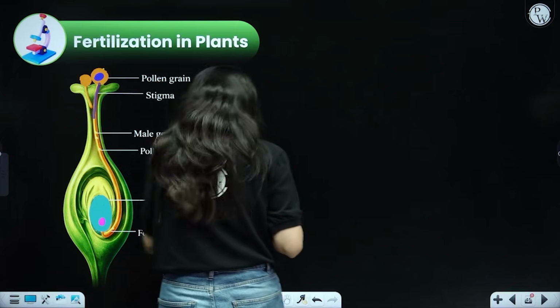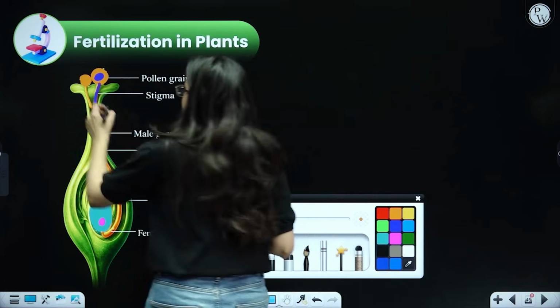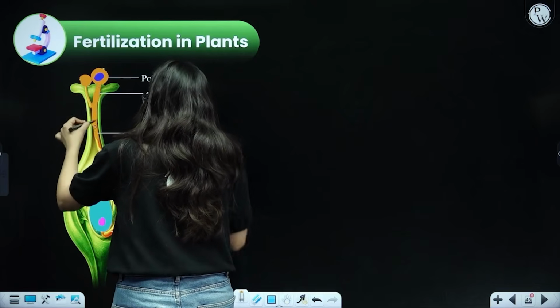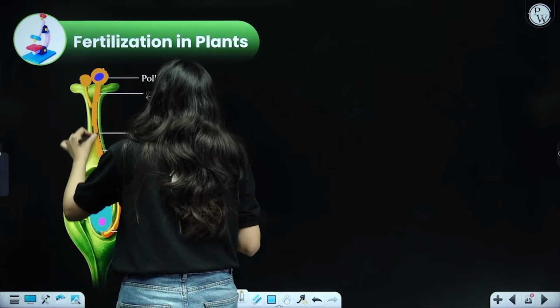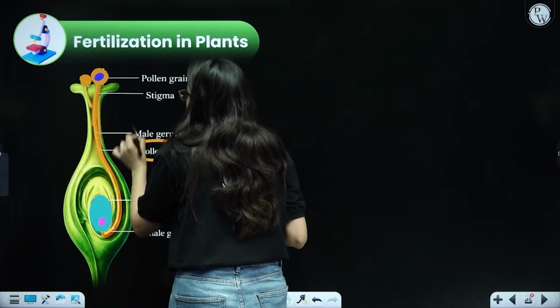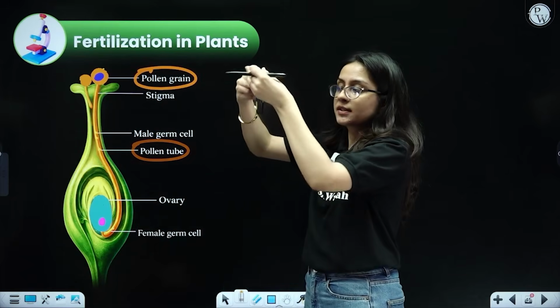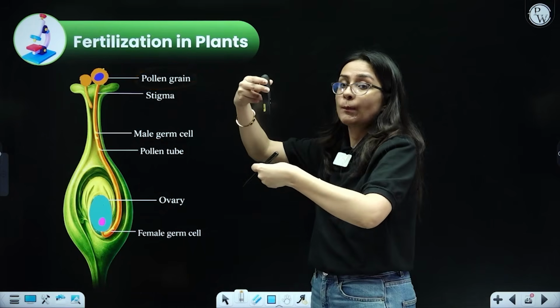Do you see? Just change the color. This is the tube that is coming out from the pollen grain. This is a pollen tube. Why is it called the pollen tube? Because it is coming out from the pollen grain. So this is the pollen grain, and this is the tube that comes out. This is the pollen tube.